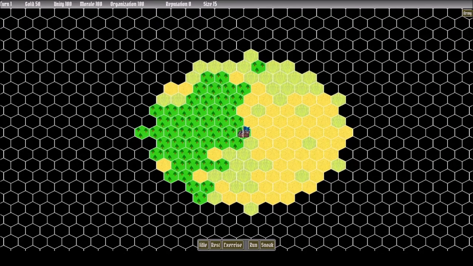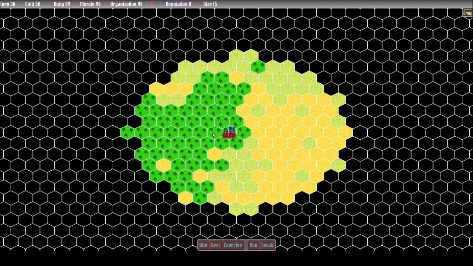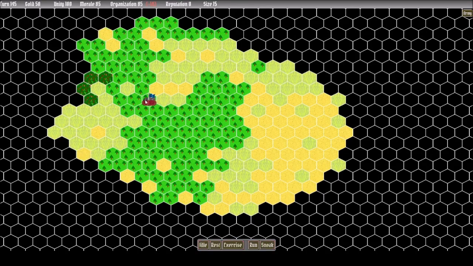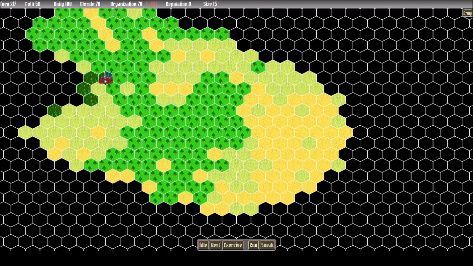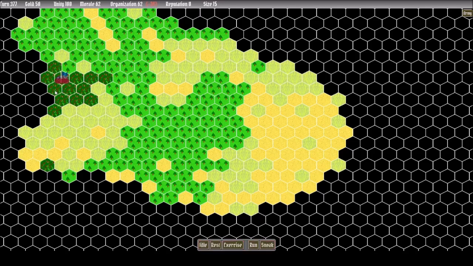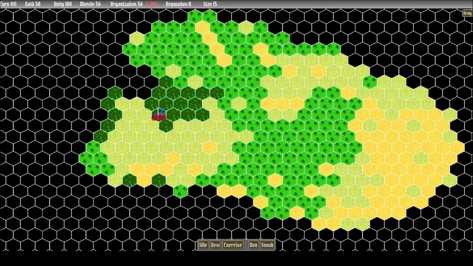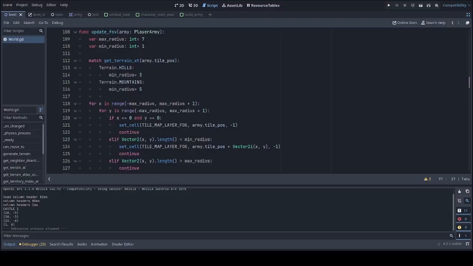For my field of view algorithm, I kept it very simple. I was looking into more complicated stuff, especially for hex tiles, but I wasn't really satisfied with any of the solutions I found. You can see here the dense forest is blocking my line of sight. So in a dense forest you will basically see nothing. Right now there is no fog of war, but in the final game you will be basically blind in a dense forest. So the algorithm is pretty straightforward.